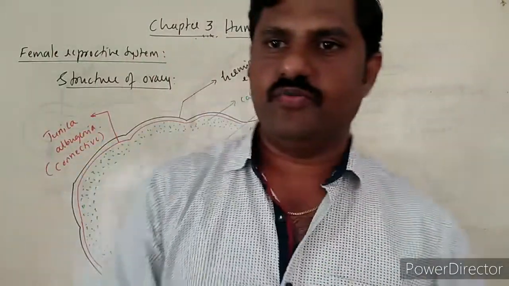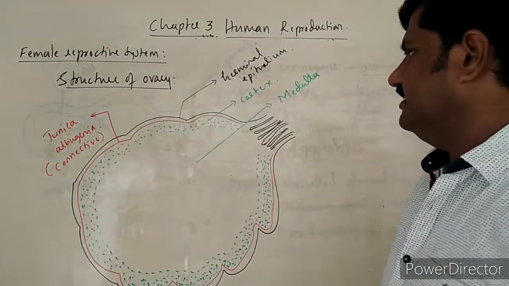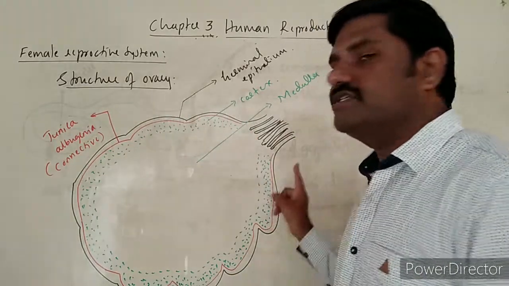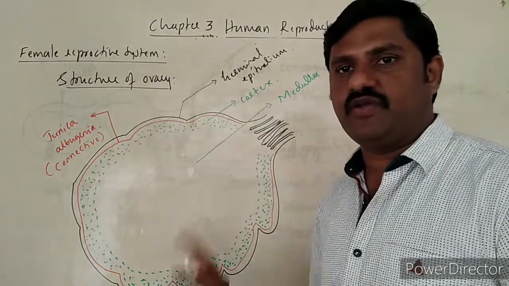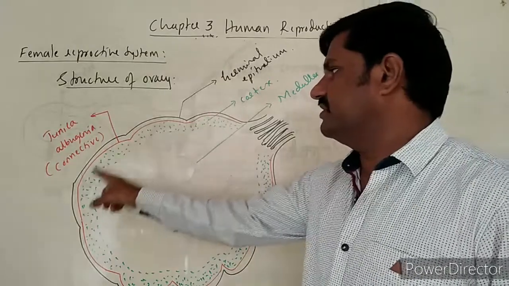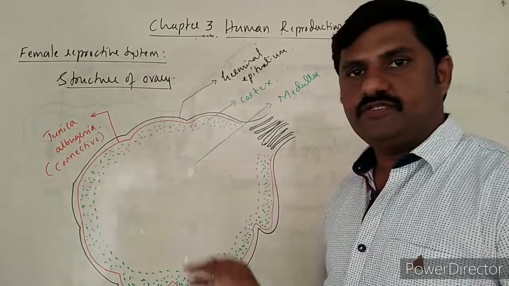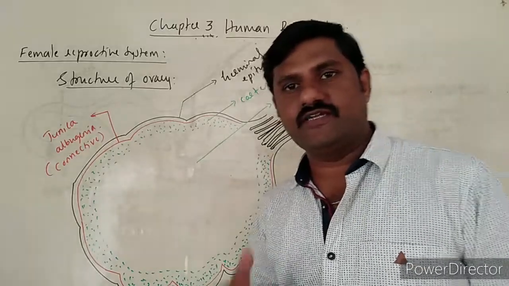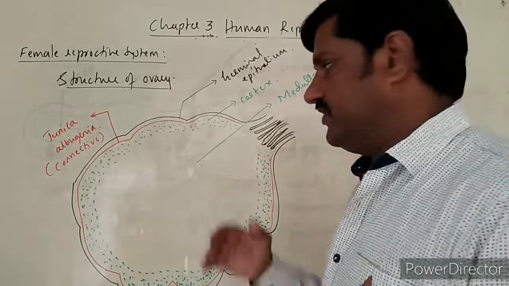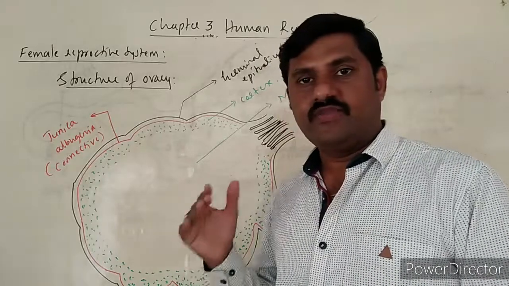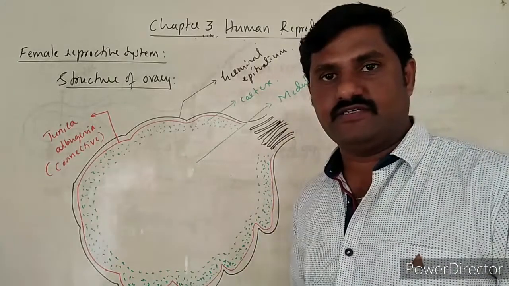Now I hope you are understanding. So this entire almond shaped, unshelled almond shaped ovary is lined with germinal layer or germinal epithelium, which has cuboidal cells in it. You know it better from the study of the male primary sex organ, the testis.